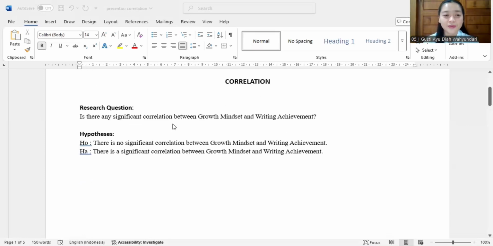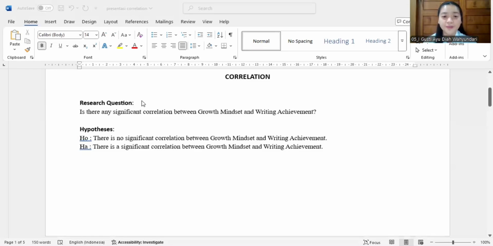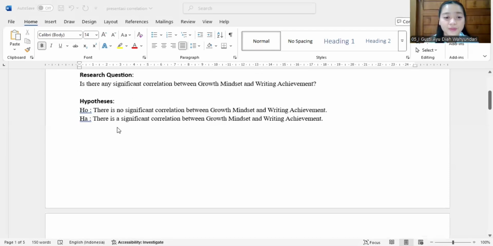Okay, let's start. The research question: is there any significant correlation between growth mindset and writing achievement? To answer the research question, I make a hypothesis here. The H0: there is no significant correlation between growth mindset and writing achievement. And the HA: there is a significant correlation between growth mindset and writing achievement.